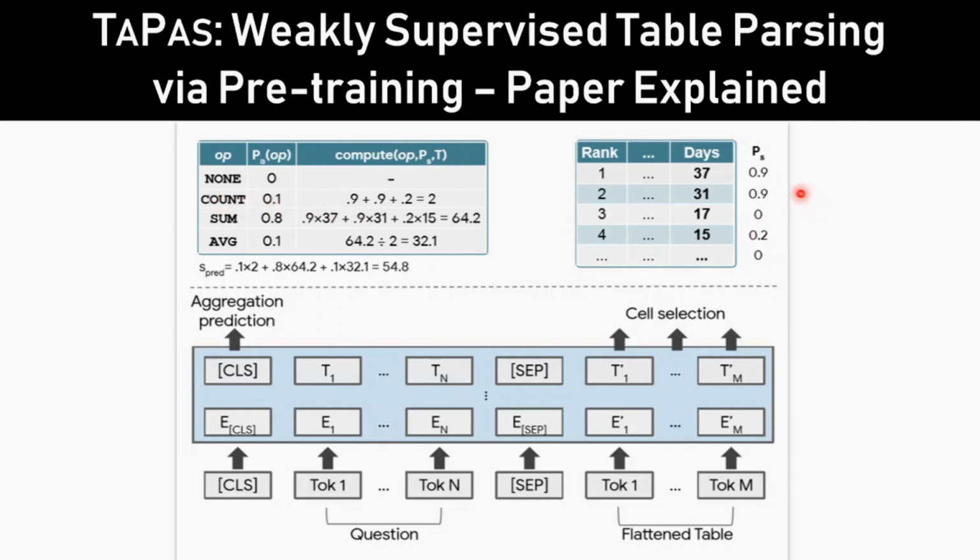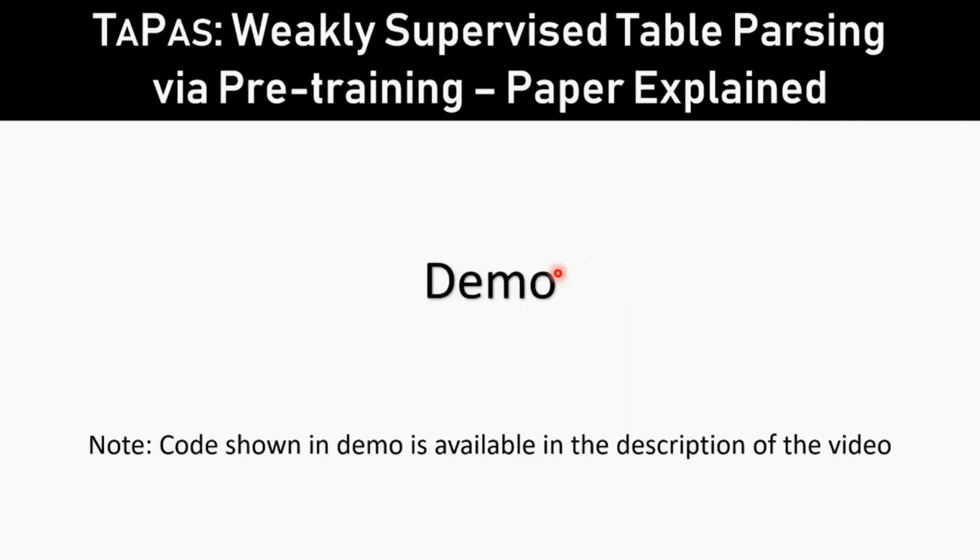If it is count, then you just count all the probabilities that you get, and if it is sum, then you multiply it with the value, and you get the aggregation. If it is average, again you see that from the sum that we calculated, we are taking the average, which becomes your output. So our model is going to decide which cells need to be computed, then what aggregation function needs to be applied, and merges both of them to get the output.